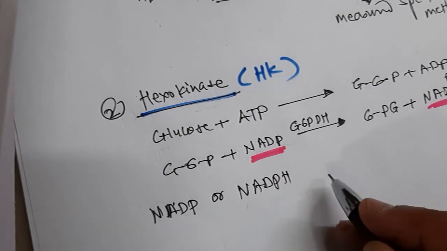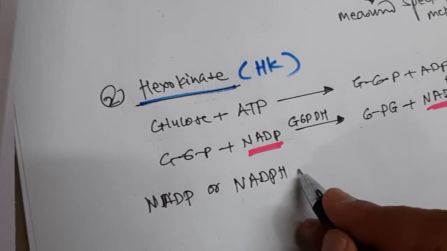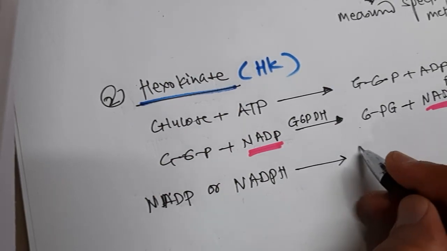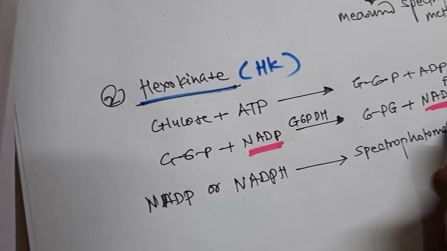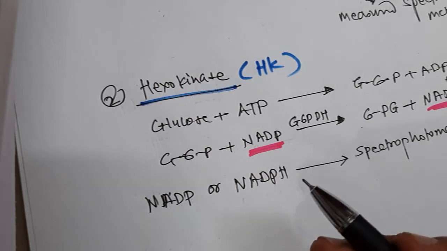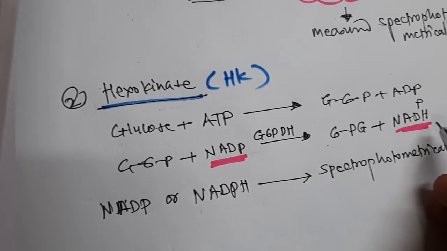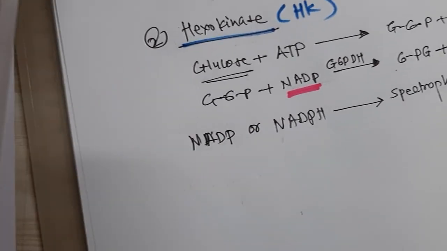This is the reducing equivalent, measured spectrophotometrically. That is how much NADP is utilized or how much NADPH is formed, isn't it? So on that basis you can indirectly measure the glucose concentration.